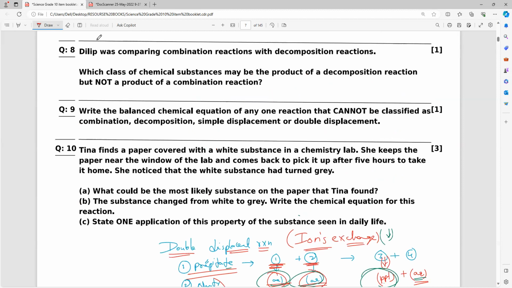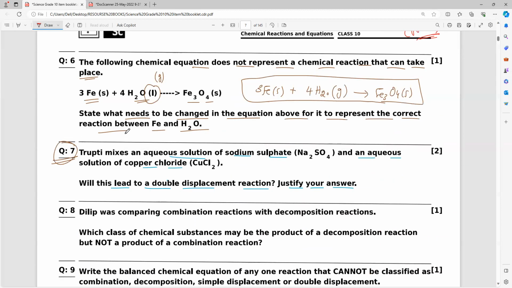Now, Tripti mixes an aqueous solution of sodium sulfate and an aqueous solution of copper chloride. So Na2SO4 in aqueous state plus CuCl2 also in aqueous state. Can you tell me what is the product? Sorry, on that day we discussed. Once again. Oh, yeah, tell me.